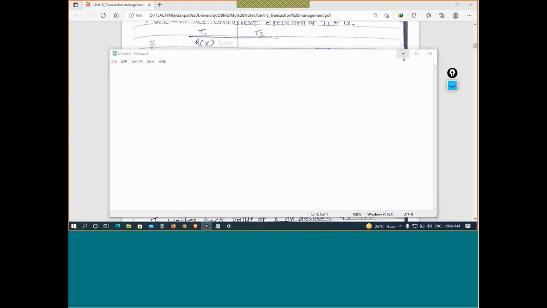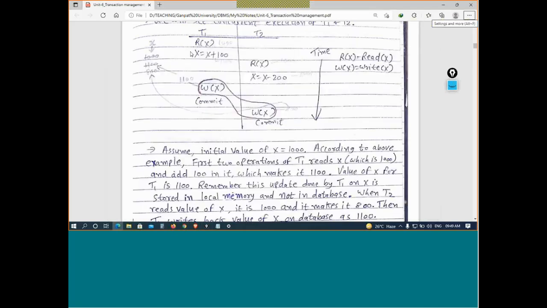Here you can see reading the data item, incrementing the variable by 100. Now it started. So reading the data item, decrementing by 200 because of withdrawing 200. Here it is depositing 100. Now after updating the variable value, I am writing the updated value in the database. So now it is committing here. After the commit of this transaction, T2 is writing and committing.